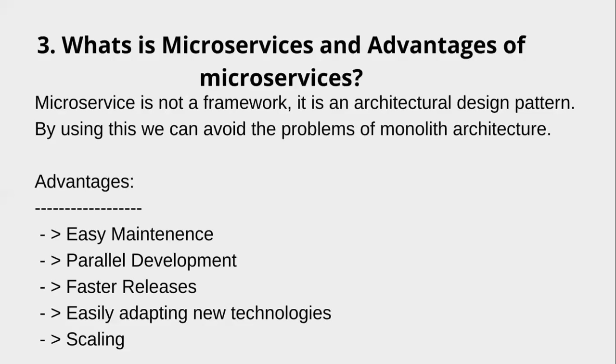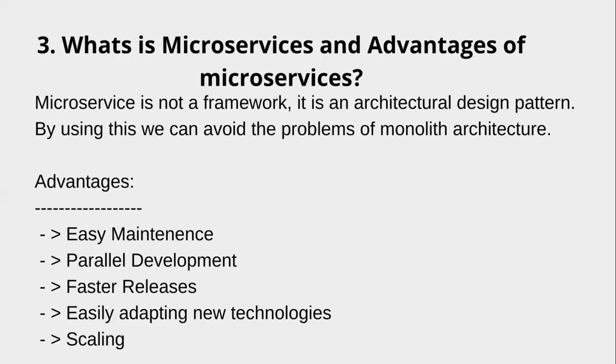The next one is easily adopting new technologies. In the earlier monolithic application, the entire project needs to be developed using a single technology, so it is very difficult to adopt new technologies in that project. But here, there is no condition that all microservices should be developed in Java only.